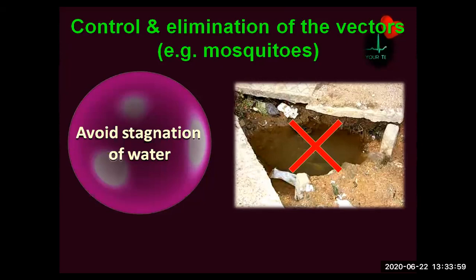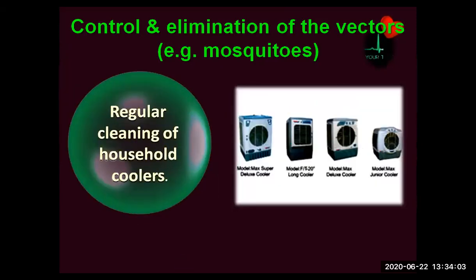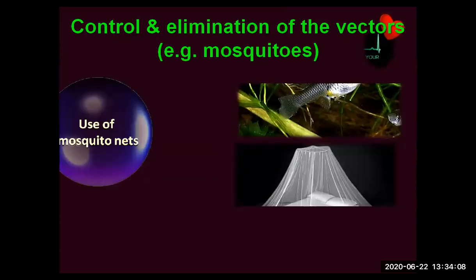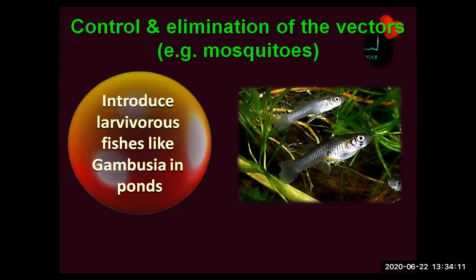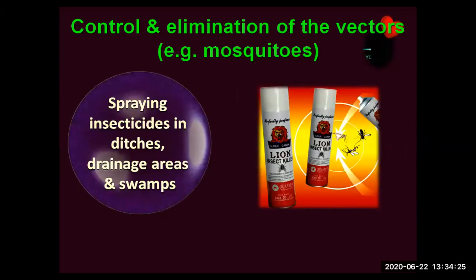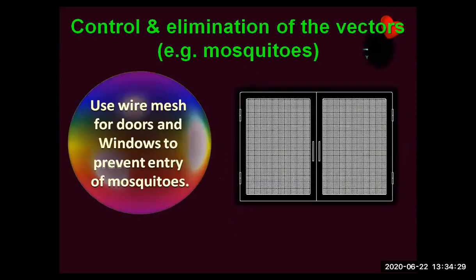The control and elimination of the vectors, mosquitoes: avoid stagnation of water, regular cleaning of household coolers, use of mosquito nets. Introduce larvivorous fishes like Gambusia in ponds. This is a likely question. Gambusia is an exotic fish, not available in India, not local, and should be brought from outside. Spray insecticides in ditches, drainage areas, swamps. Use wire mesh for doors and windows to prevent entry of mosquitoes.